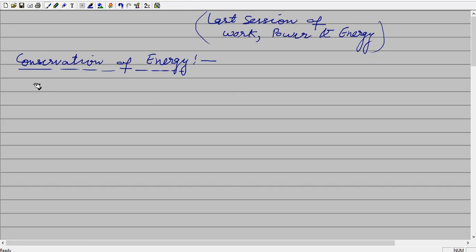So with the help of one example, that is a freely falling body, we are going to show that mechanical energy is always conserved, that is kinetic energy plus potential energy, at each and every point during the free fall of any body. So बस ये conversion दिखाई देगा, कहीं kinetic increase हो जाएगी, कहीं potential increase हो जाएगा, but overall जब हम derivation करेंगे तो you will realize that the mechanical energy is constant at each and every point.